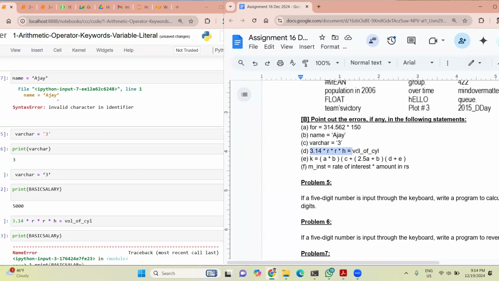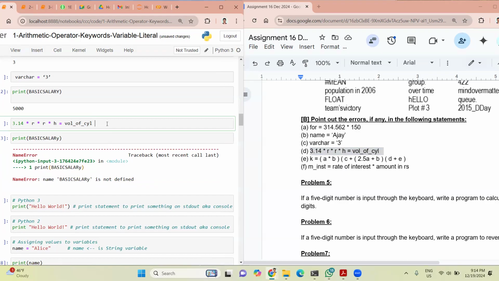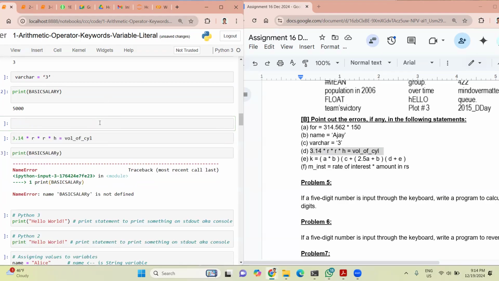Now let us come to this question. What is wrong in this? Is this wrong or is this correct? You have to be very careful in this. Can you tell me if this is wrong or right? Janya can answer this. Yeah, Janya, you take it first. Let us assume that I have some value here. I'll put some value. Now you tell me, if I run this one, is this wrong or right?